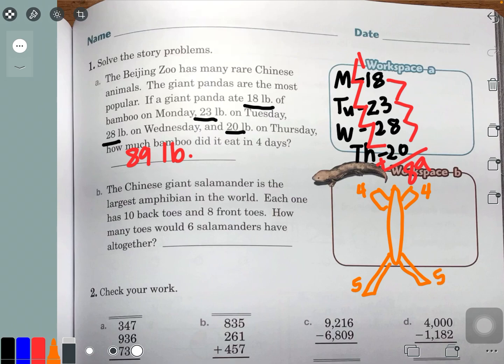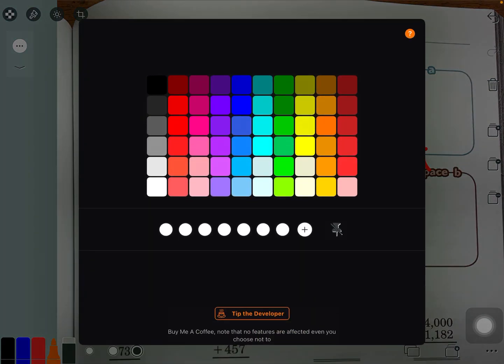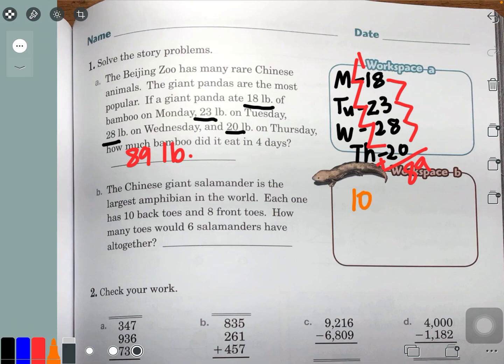All right, so to make it simple, in order to find out how many toes the salamander has, so I just drew that, I can just simply do this. 10 plus 8. And what is 10 plus 8?